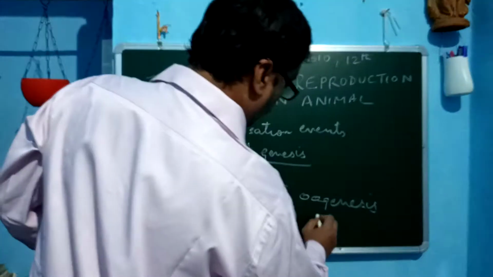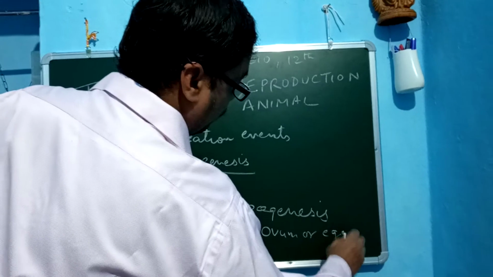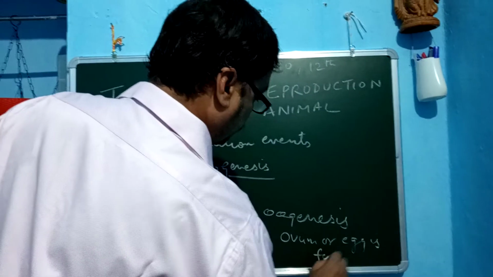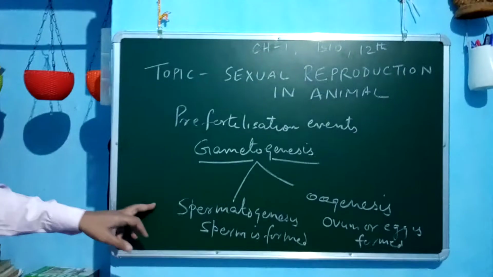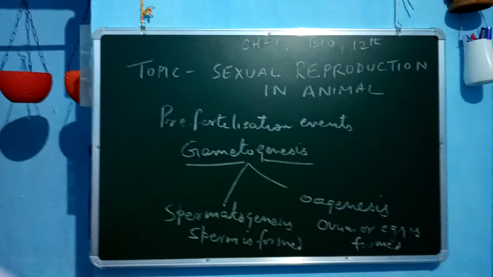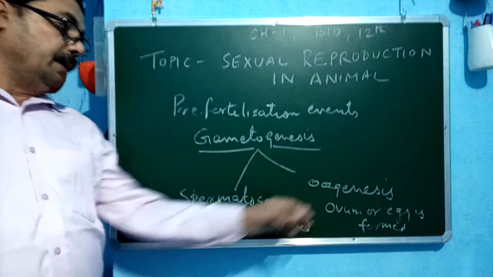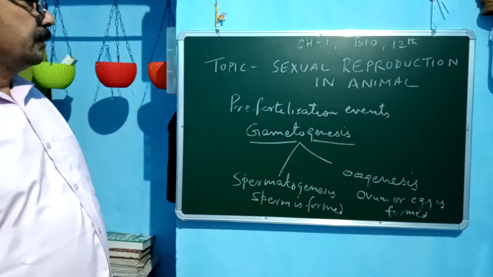Oogenesis means an ovum or egg is formed. Gametogenesis is of two types: spermatogenesis, which takes place in the male, and oogenesis, which takes place in the female.